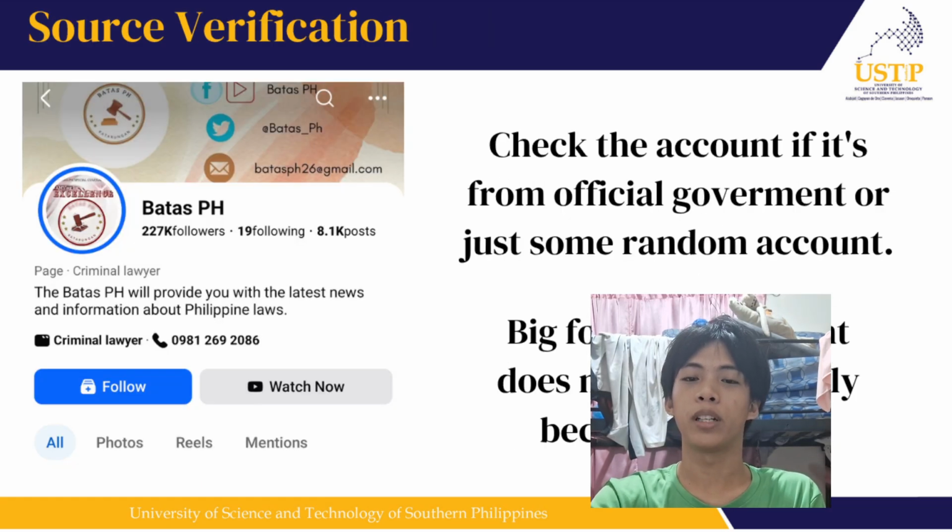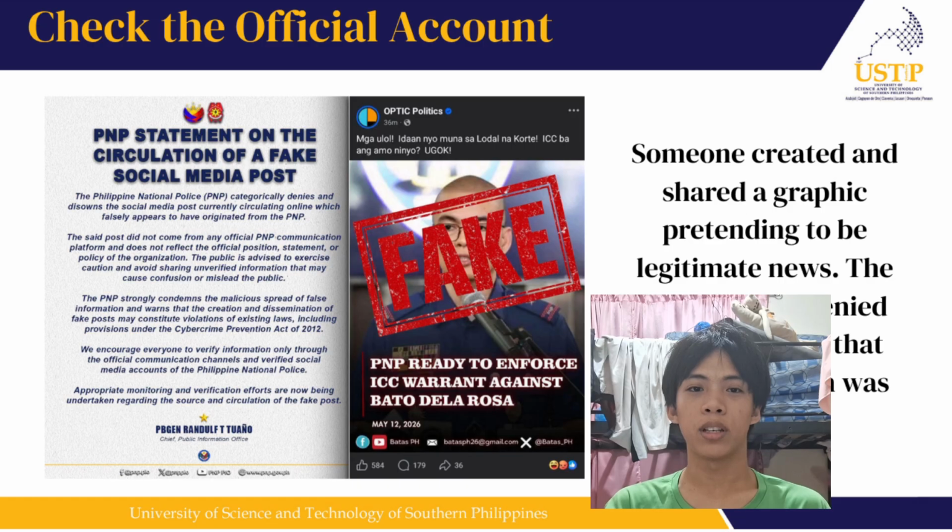So, the first step we're gonna use to verify or debunk this is source verification. This is very important so that we can know who is posting it. So we will check if the account is from the official government or just some random account. Big followers doesn't mean it automatically becomes correct. The second step we're gonna approach is to check the official account.